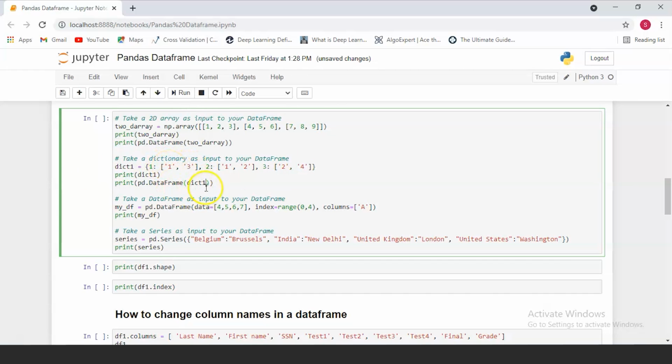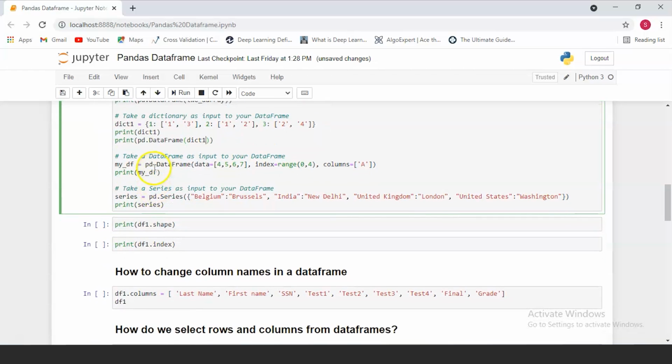So when we run this, you should see a data frame which has 3 columns and 2 rows, as each column has only 2 values stored within it. We can also use a data frame as input to our data frame function. Basically, all you have to do is pass in your data and your columns.